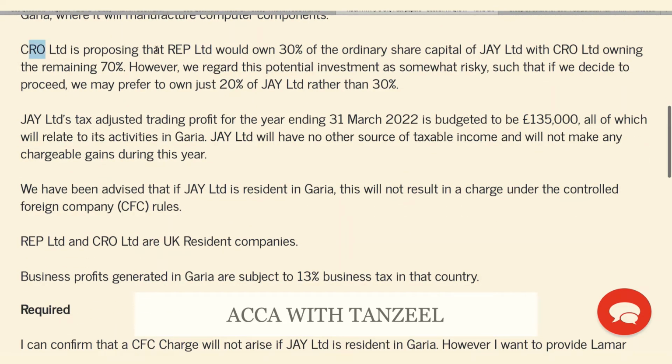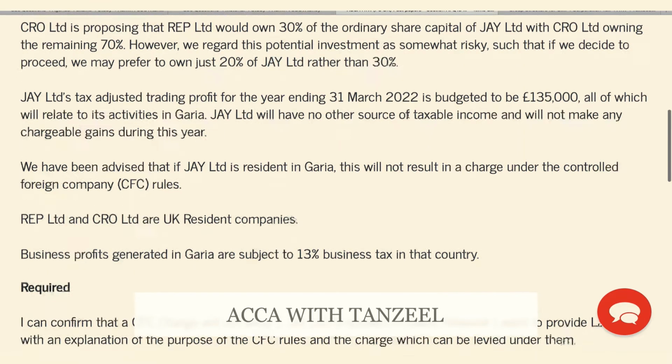CRO is proposing that REP will own 30% of the ordinary share capital of J, with CRO owning the remaining 70%. However, as we regard this potential investment as somewhat risky, if we decide to proceed, we may just want to own 20% of J rather than 30%.